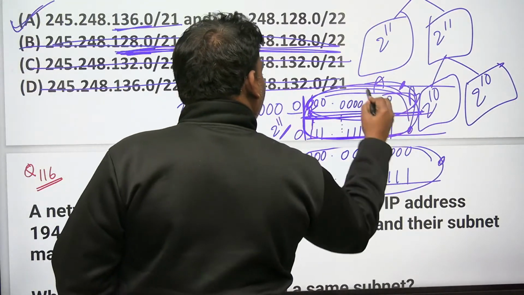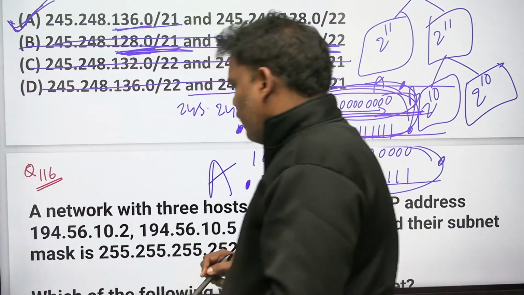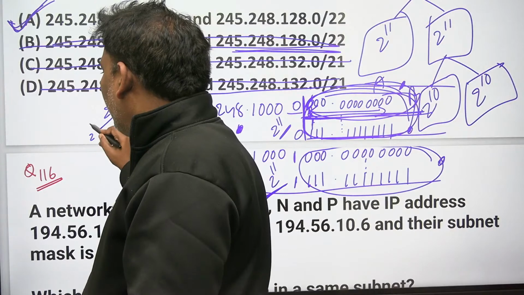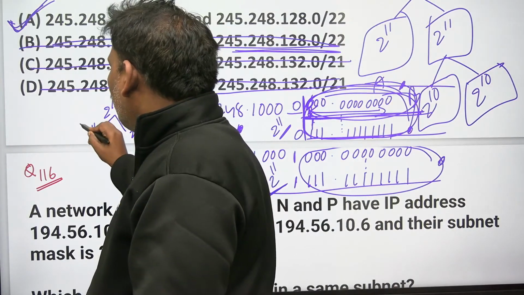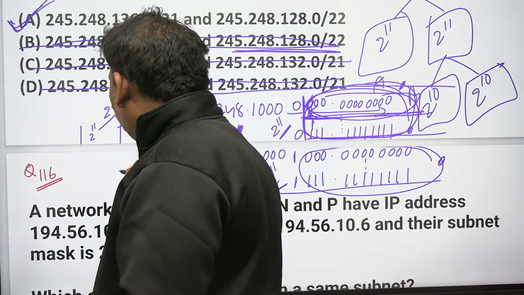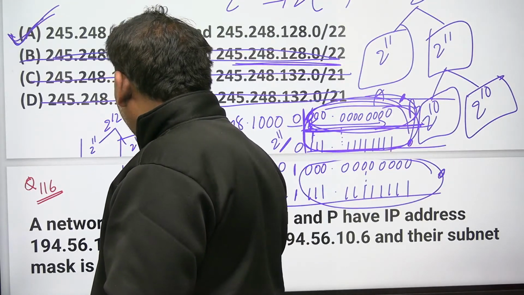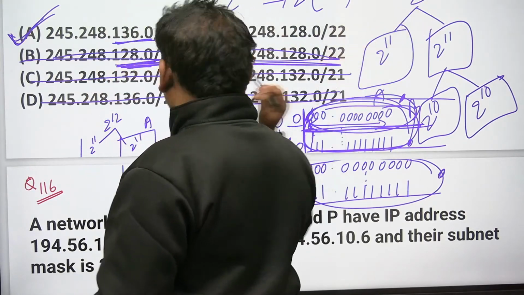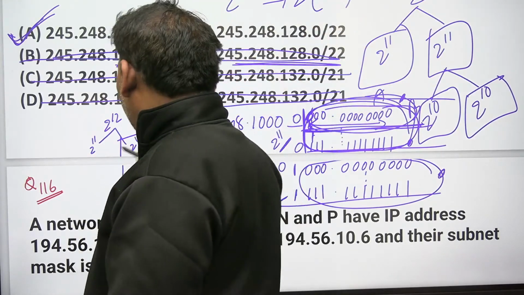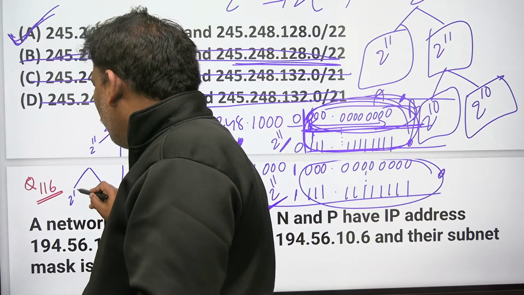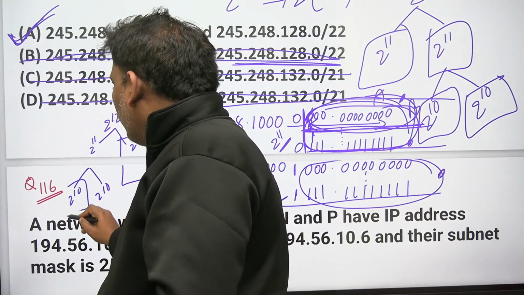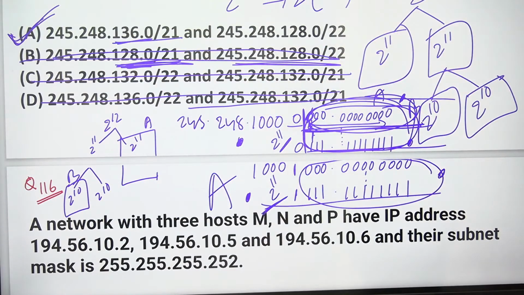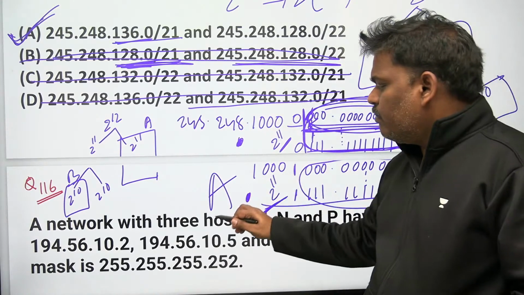So in this, either first half or second half, they given first half. So remember 2 power 12 total, 2 power 11, this 2 power 11, right? Second 2 power 11 is allocated to A. This is A. Take care properly. This 2 power 11 will be divided into two parts. 2 power 10, right? This first 2 power 10 is for B. That's it. Like that data. 2 power 12 is 2 power 11. Second 2 power 11 is for A.